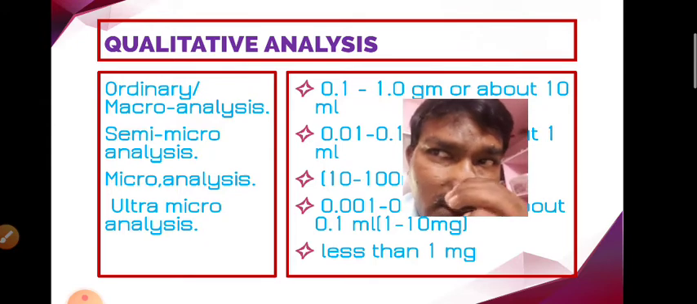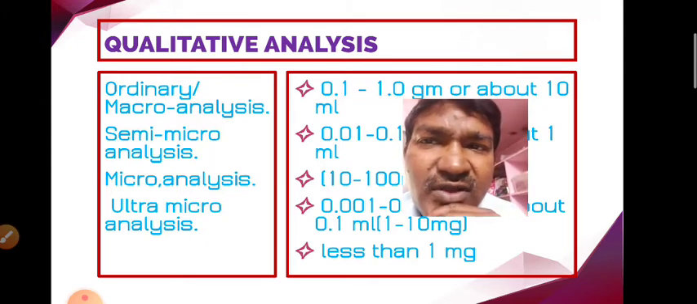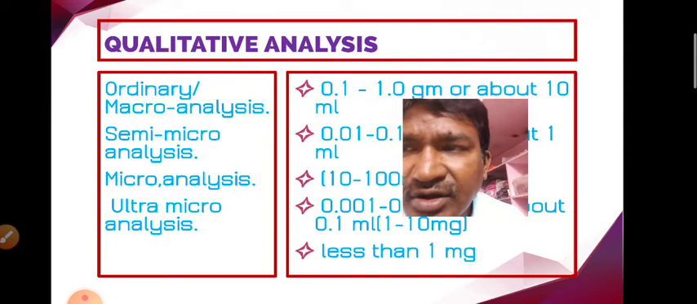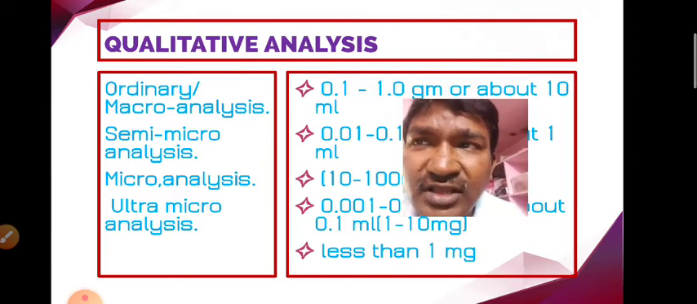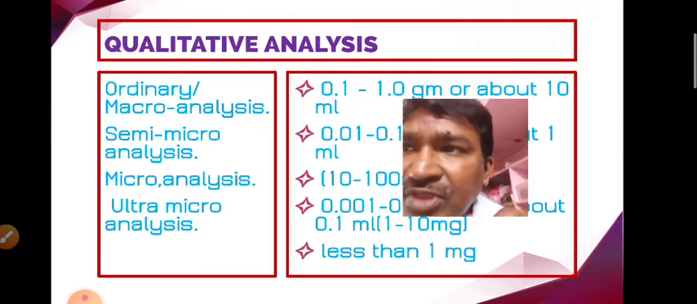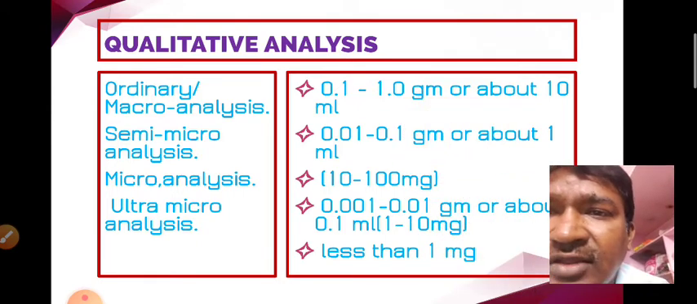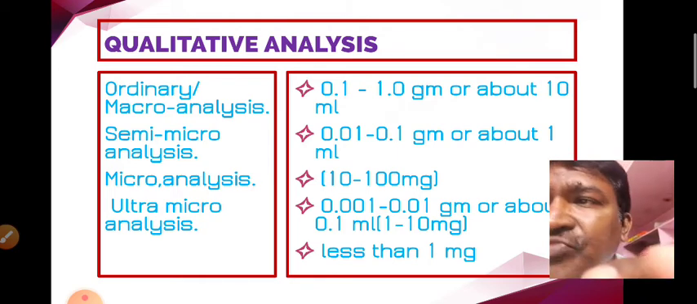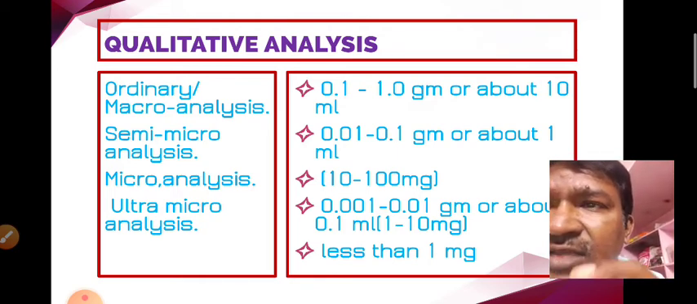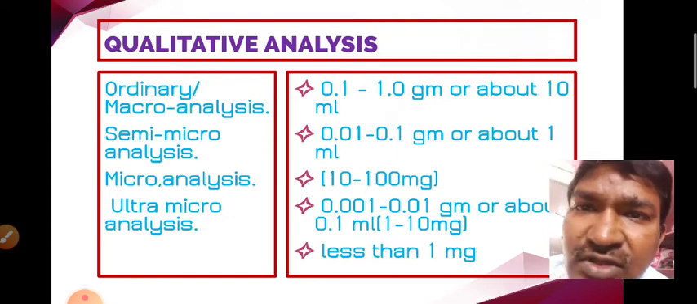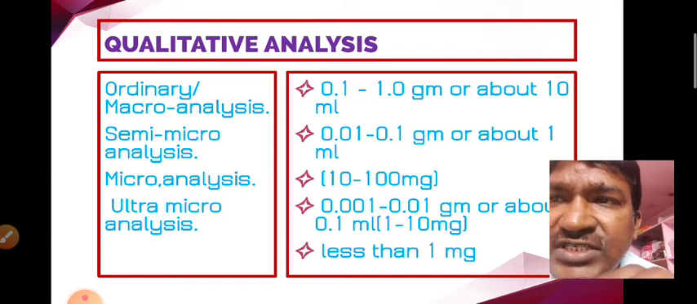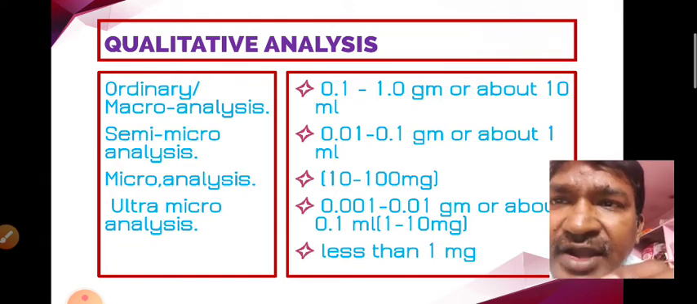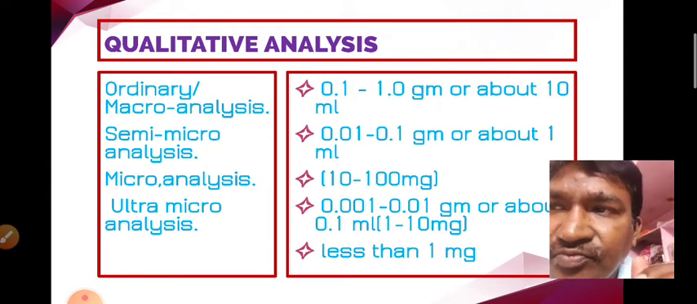Here, qualitative analysis is classified into different categories depending on the amount of the substance used. So here we have the table of the amounts of the substances. Look here, first one is the ordinary or the macro analysis. In the macro analysis, the amount of the substance used lies between 0.1 to 1 gram. Otherwise we may take 10 ml of the solution.